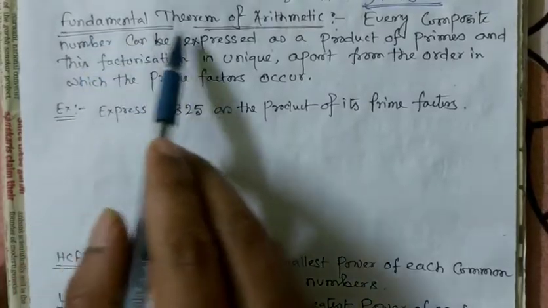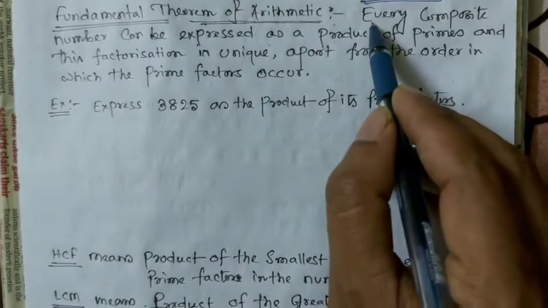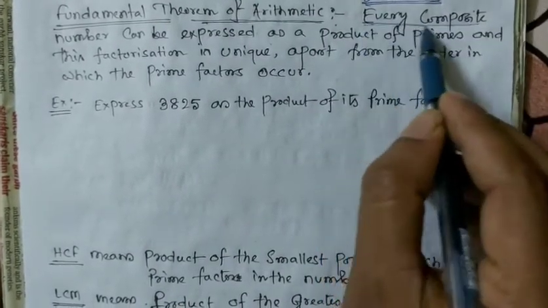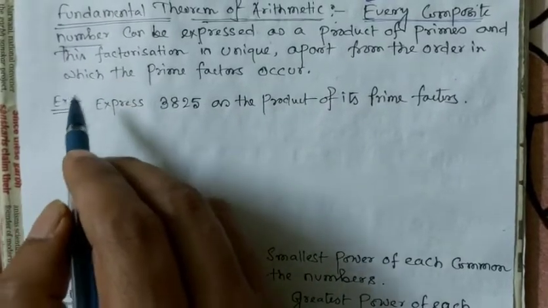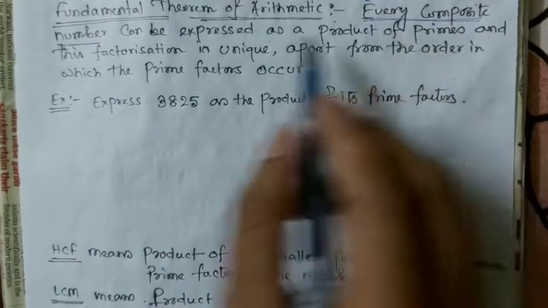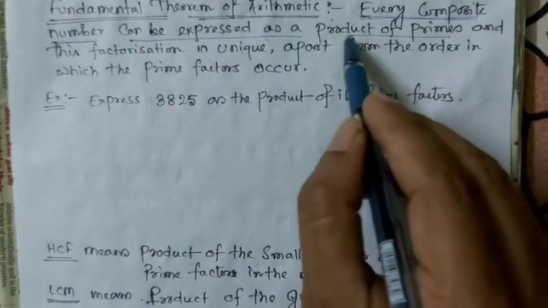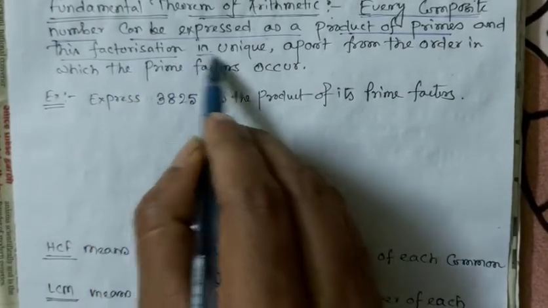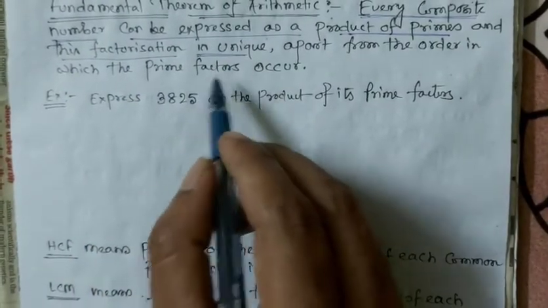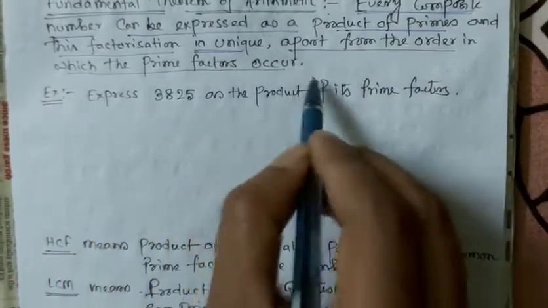Next one is the fundamental theorem of arithmetic. The statement is: every composite number, meaning a number which can be expressed as the product of other numbers, can be expressed as a product of primes, and this factorization is unique, apart from the order in which the prime factors occur.